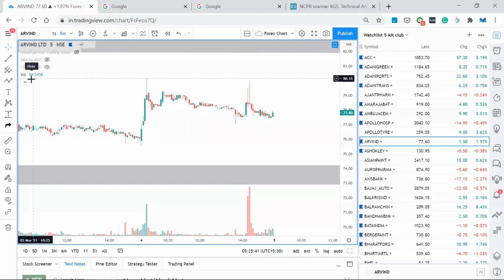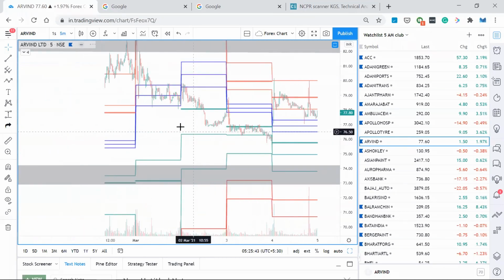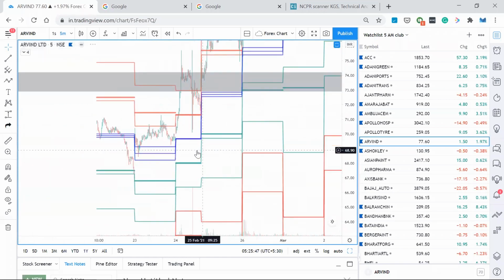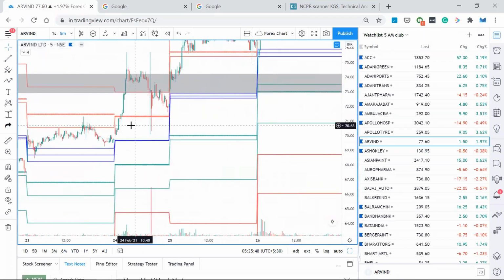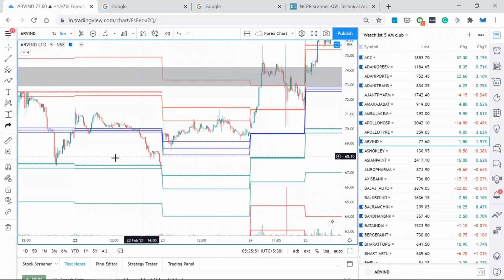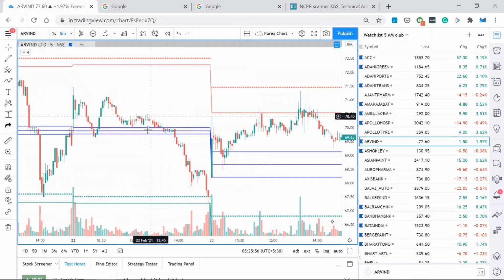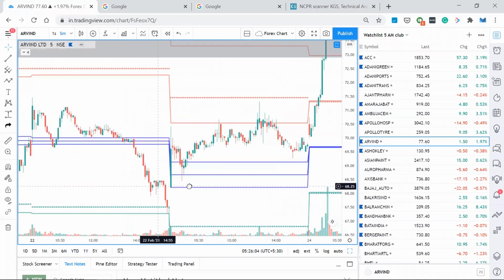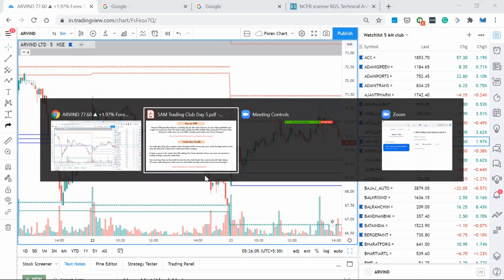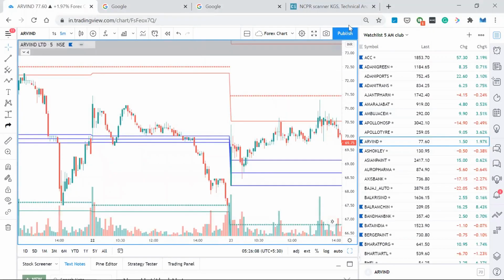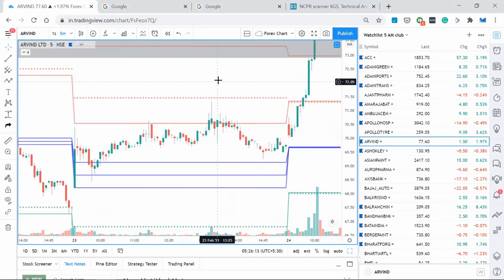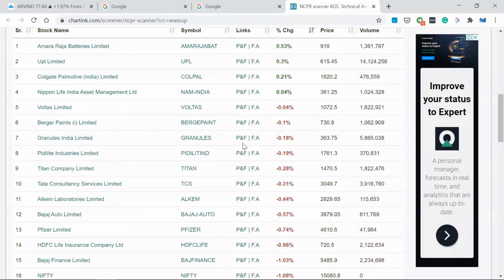If you switch on the CPR levels, it particularly identifies this as a narrow CPR. It says that the stock is going to have a narrow CPR for the upcoming day. If there's any narrow CPR, the price may not respect those levels clearly, particularly in the afternoon session, and there could be a possibility of a trending market. That's what the expectation is. It will give you the list of stocks which have narrow CPR for the coming day. You can check that link. That link provides you this.